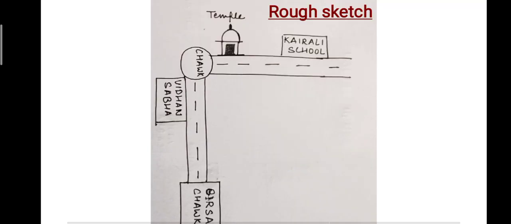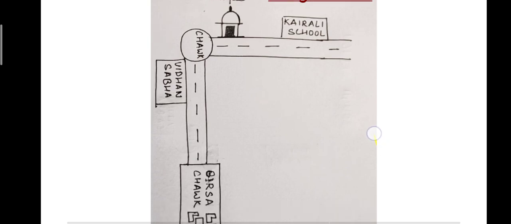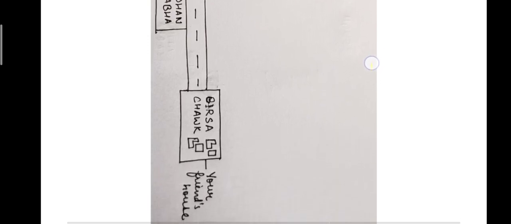On the left hand side, he will find a temple. You all know there's a temple over there, so he'll find a temple first, and after that, if he continues to walk straight, he will find Kerli school on the right side. So this is a rough sketch which you can give to your friend so that he can come to see your school.